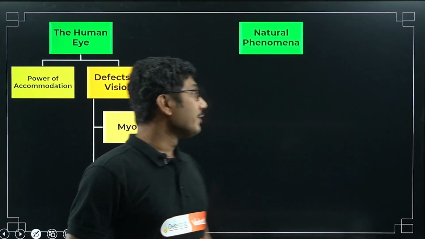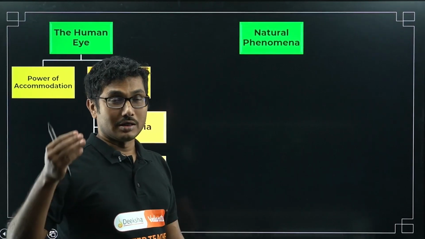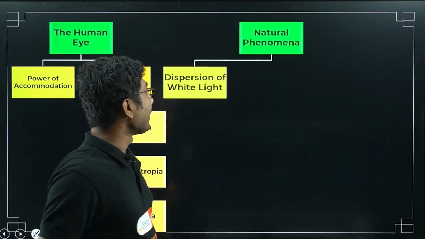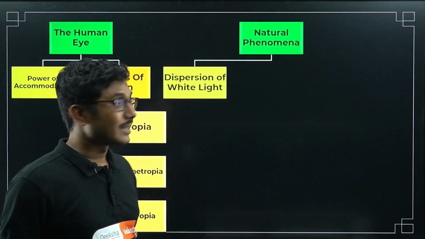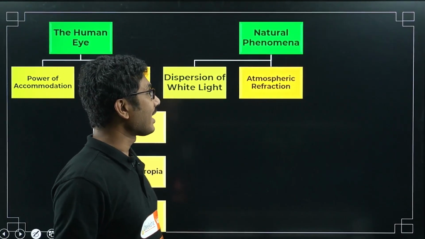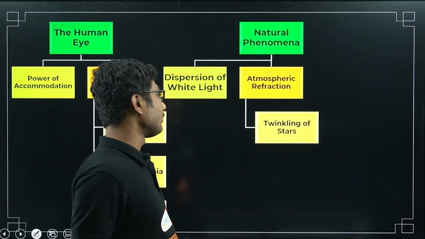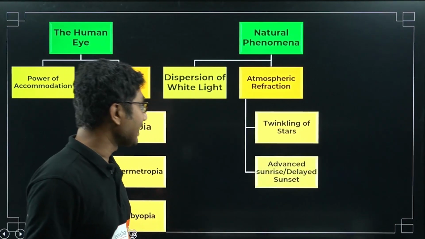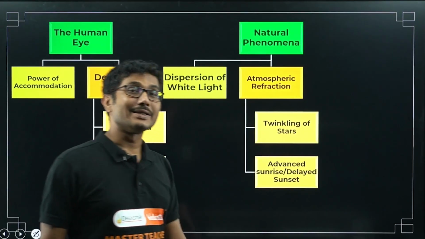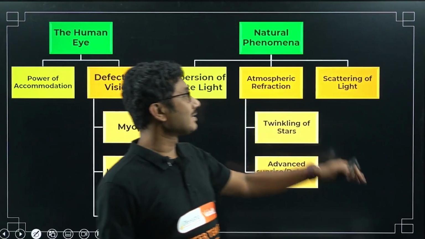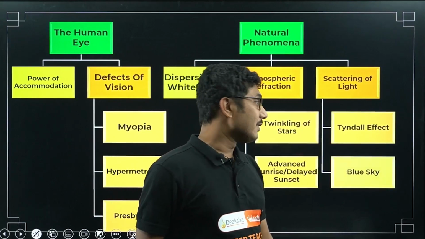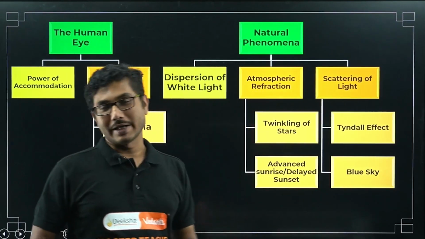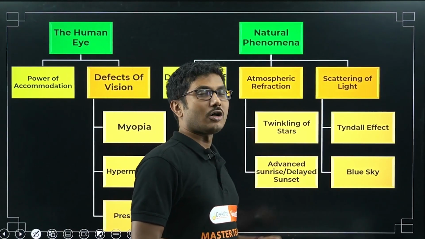Okay, and now we are going to discuss natural phenomena. So what are natural phenomena? Dispersion of white light, then atmospheric refraction. In atmospheric refraction we will cover twinkling of stars, advanced sunrise and delayed sunset. Also we will discuss scattering of light. In that, briefly, the Tyndall effect and blue sky, why the sky is blue. Basically these are all we are going to discuss.